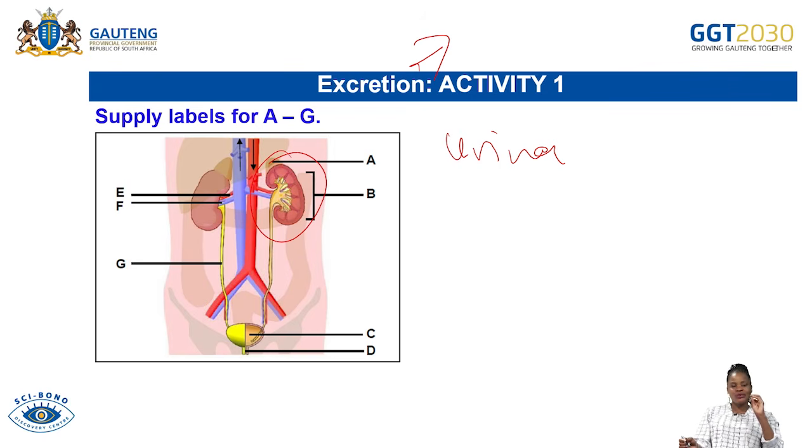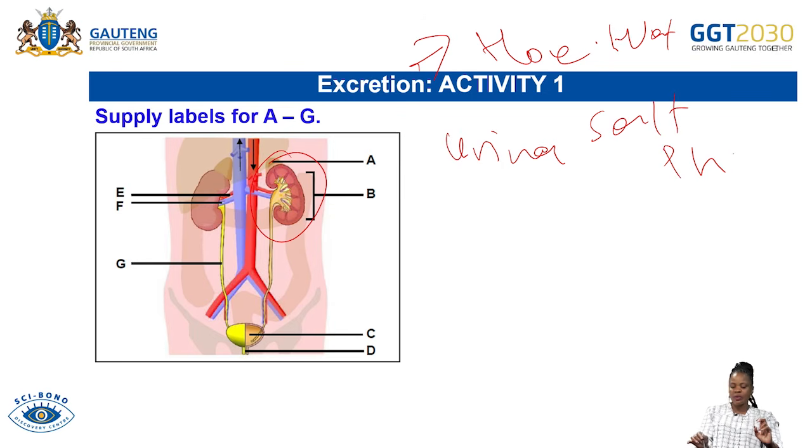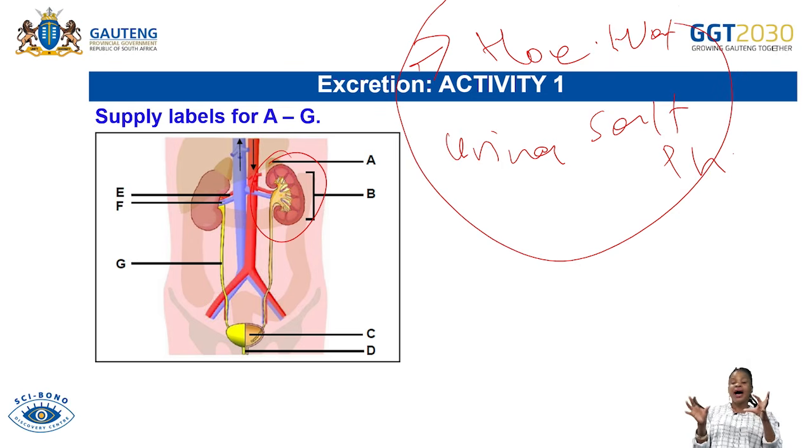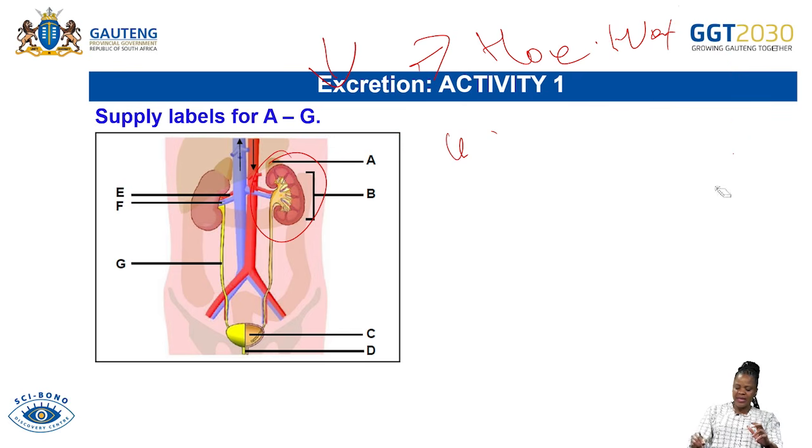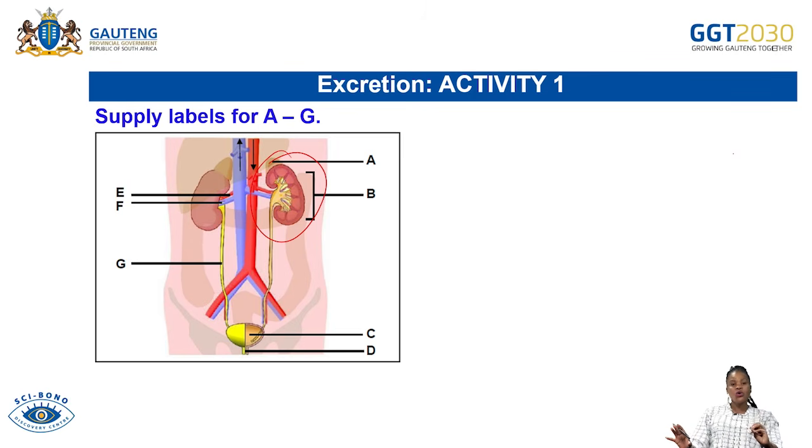And then the last thing that you must know under this topic is homeostasis: the homeostasis control of water, as well as the homeostasis control of salt, as well as the pH. All these homeostatic controls are catered for in this topic of excretion. Now, as I've said earlier, you need to know your urinary system and the structure of the internal kidney as you know yourself.